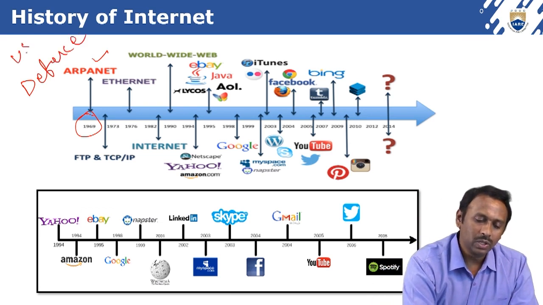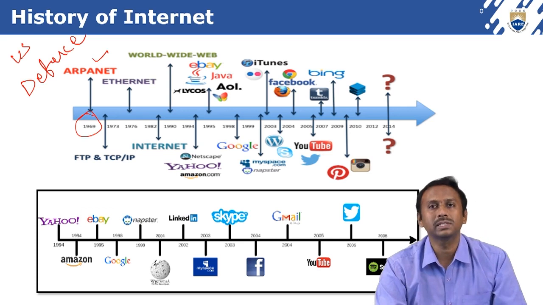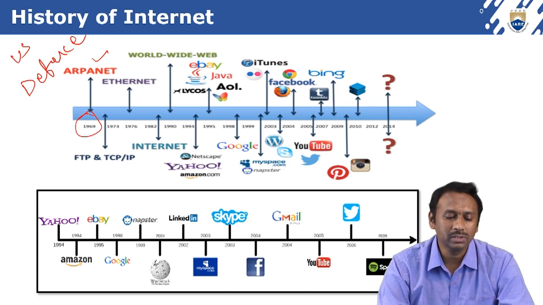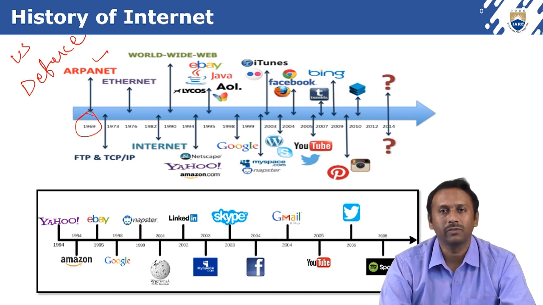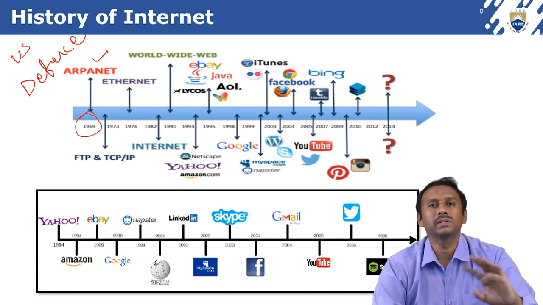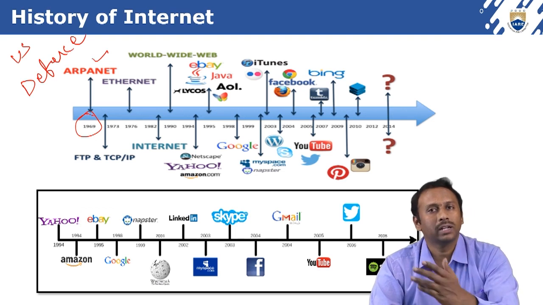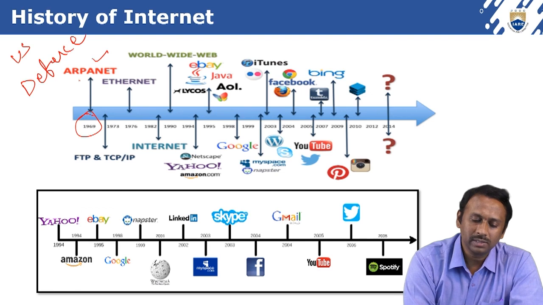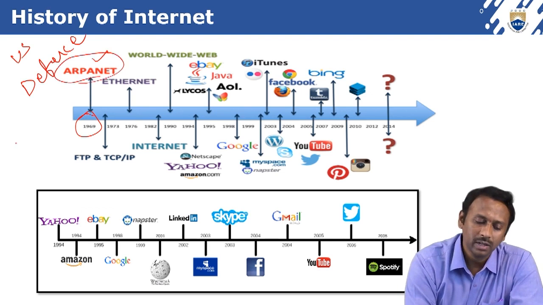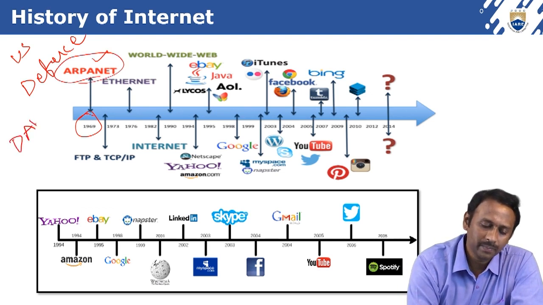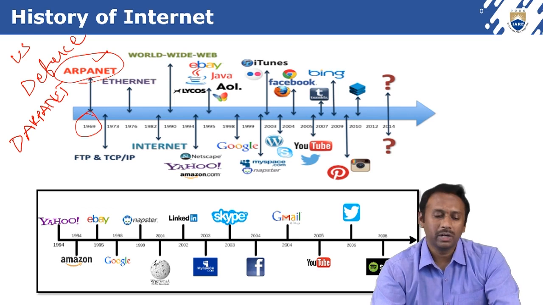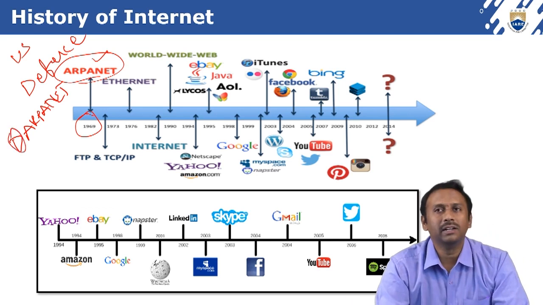Which defense? US defense. US defense people started this ARPANET. First time they started to transmit data from one place to another place. That is the reason we can say that this has one more name, D-ARPANET. What is D? D stands for defense.